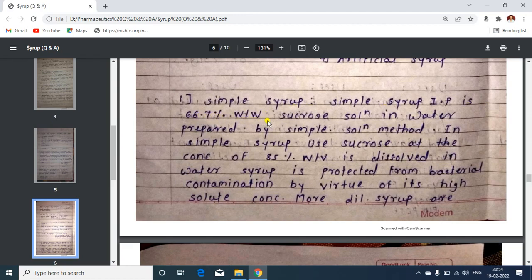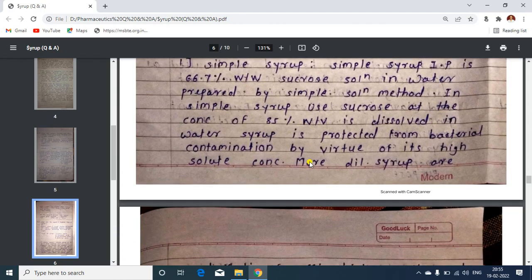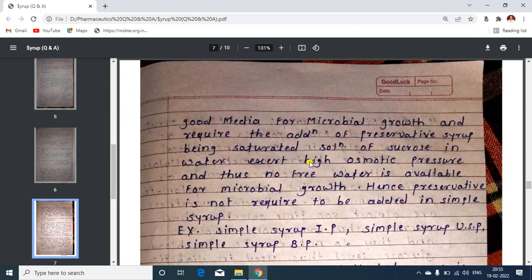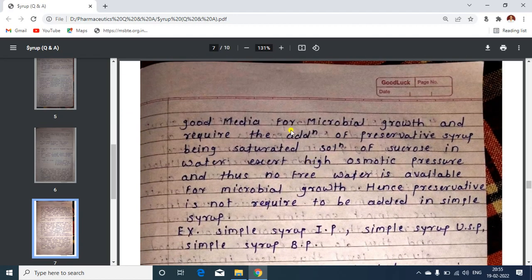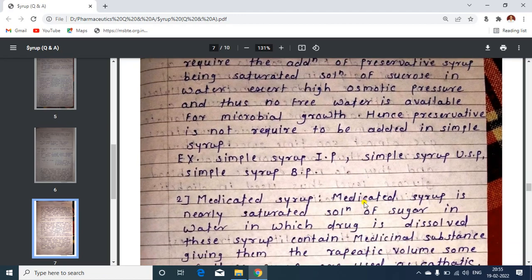66.7% weight by weight of sucrose. Then in the USP it contains 85%. In simple syrup USP, it's 85% weight by volume. Then this is about the simple syrup. Here, due to the high osmotic pressure of sucrose, there is no need to add preservative in the syrup.